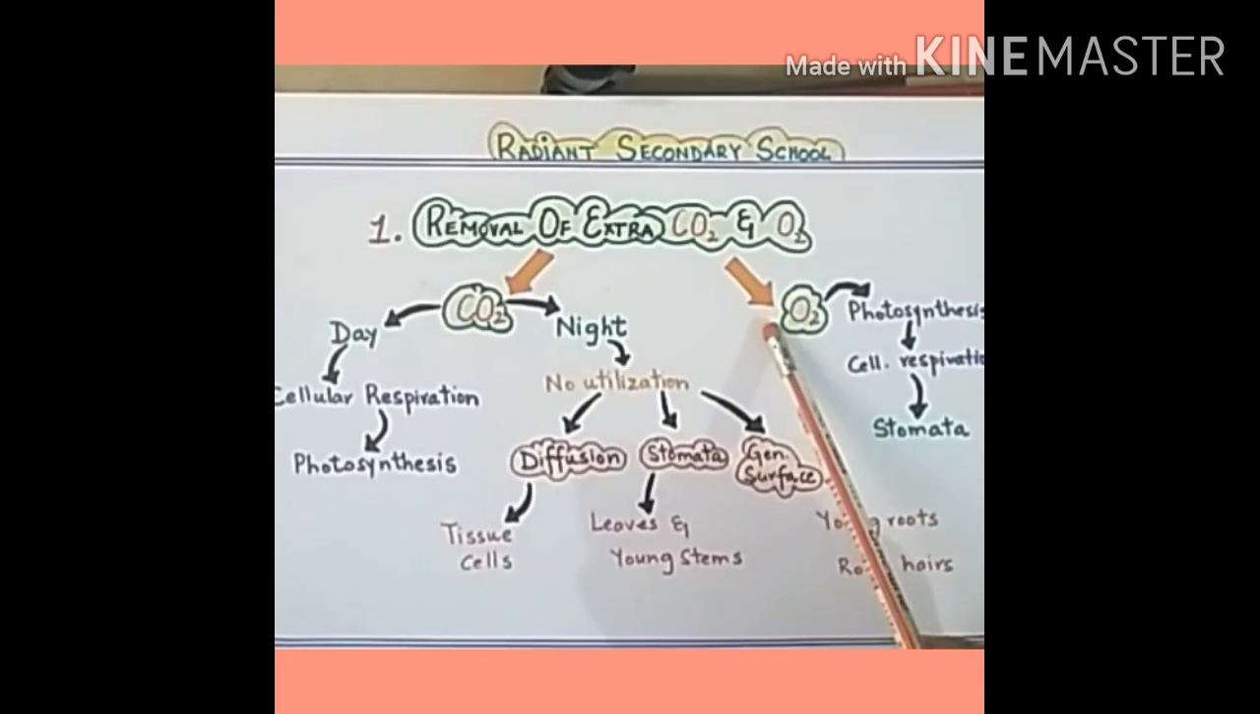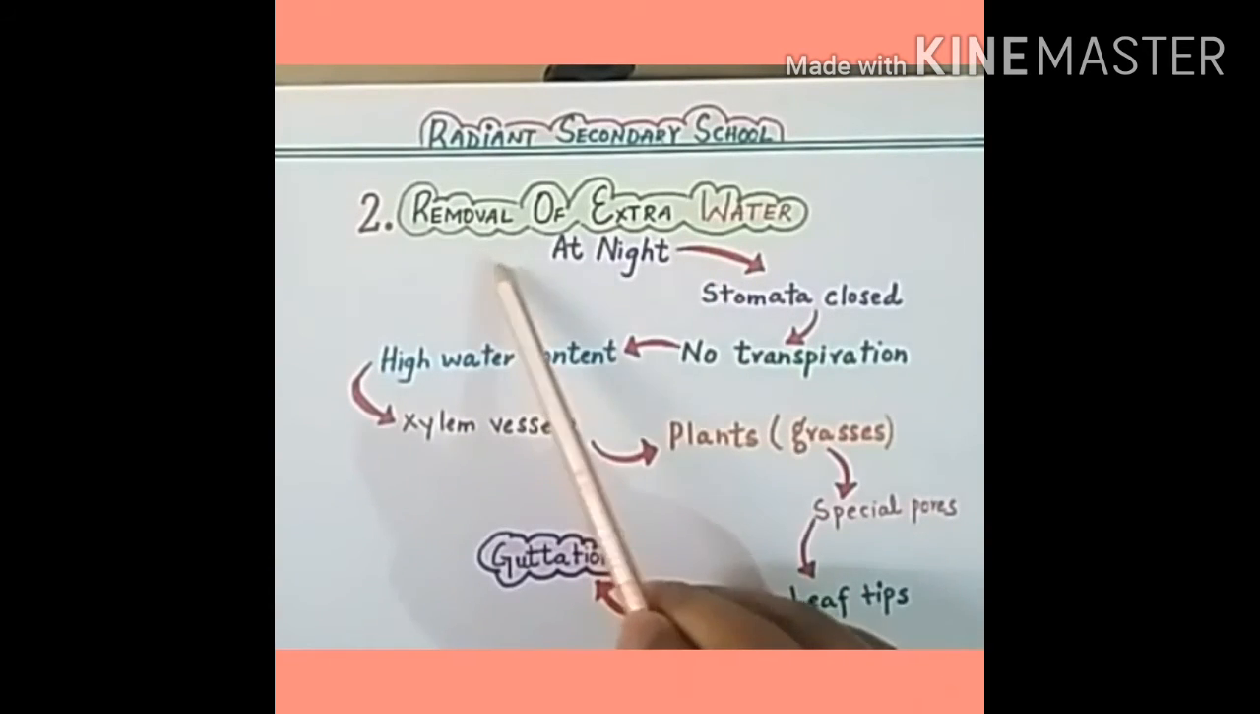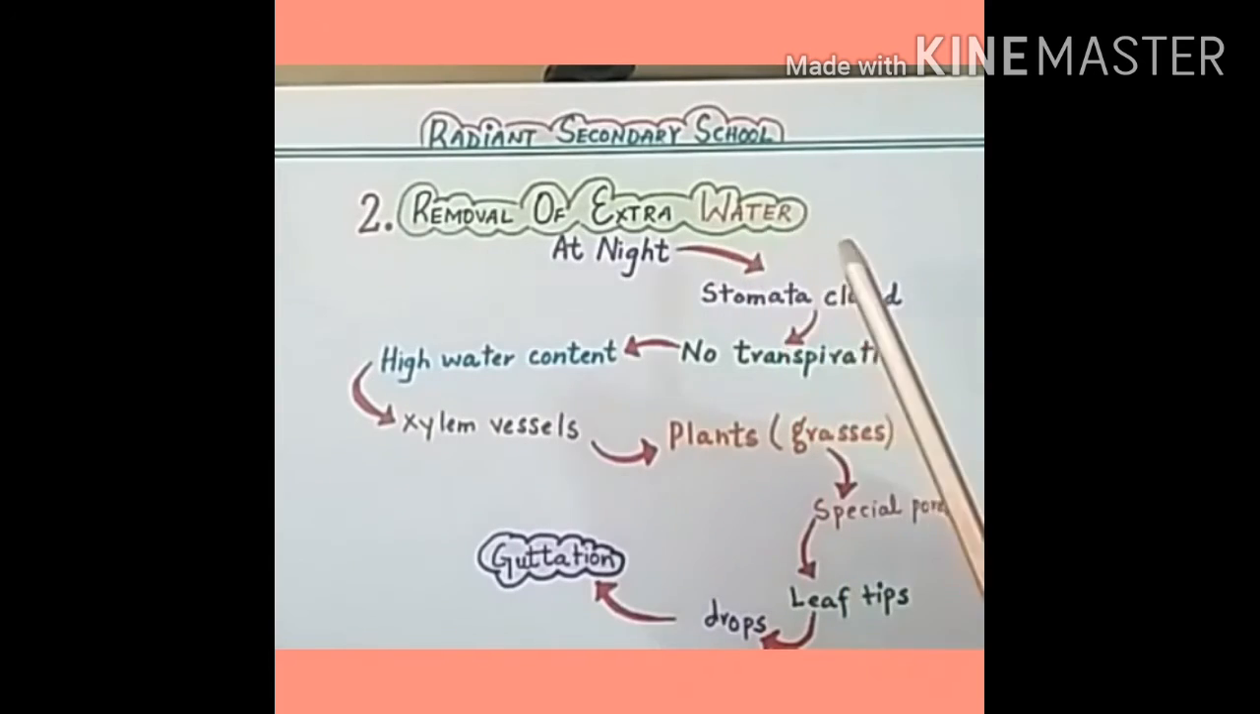Now, how do plants remove extra oxygen? As you know that oxygen is produced by the process of photosynthesis and it is used in cellular respiration. The oxygen that is not used in cellular respiration is removed through the stomata. Now we will discuss removal of extra water.